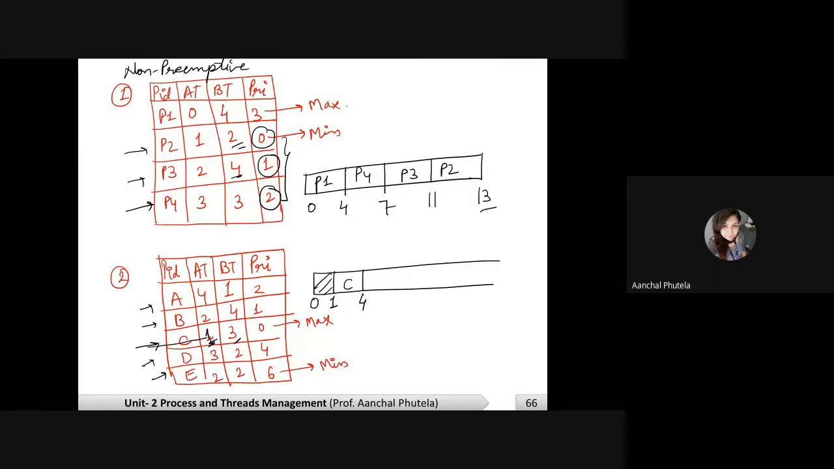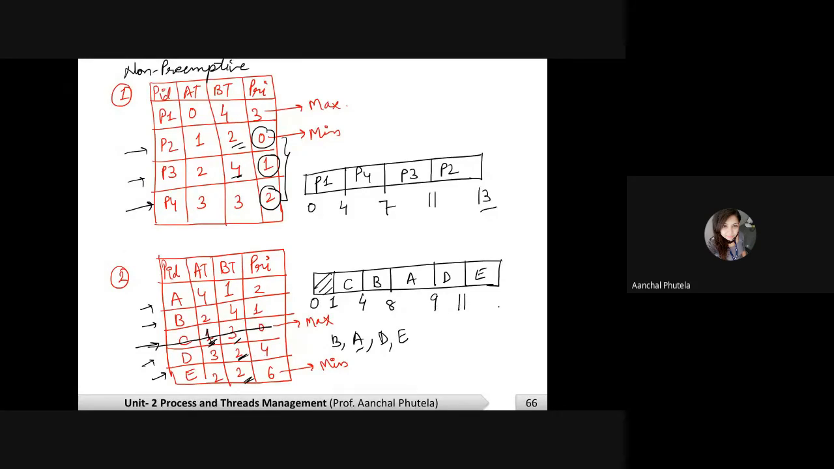Accordingly, C is already scheduled. Now look at the sequence of the rest. Which has the maximum priority? After that, B, A, D, then E. B, A, D, and E. That is the burst time of B, 4 seconds. After that A is having 1, then D, 2 seconds required, then E, again 2 seconds required. Done. This is the chart for the second question.